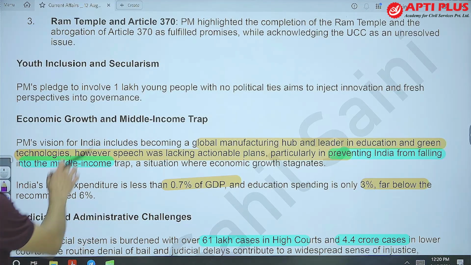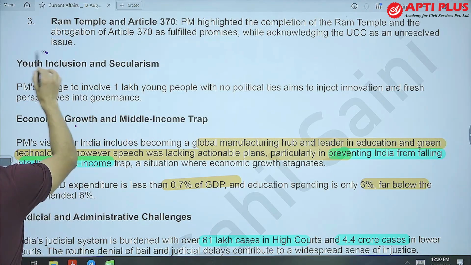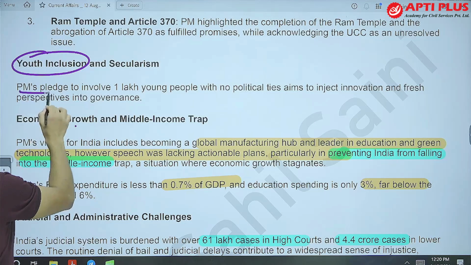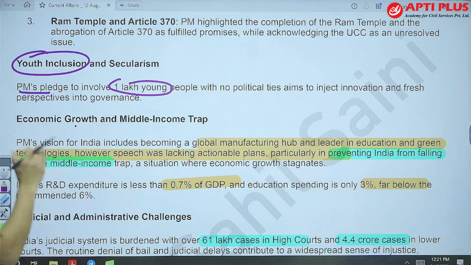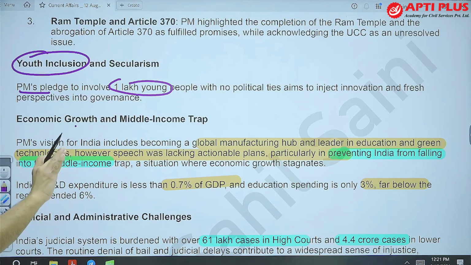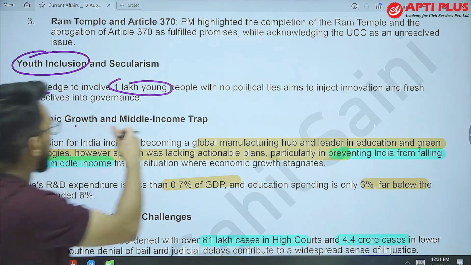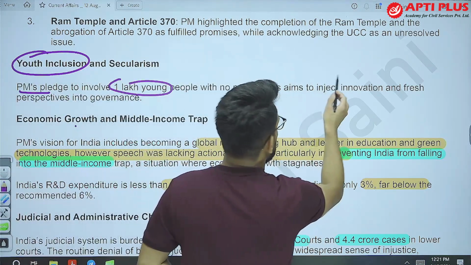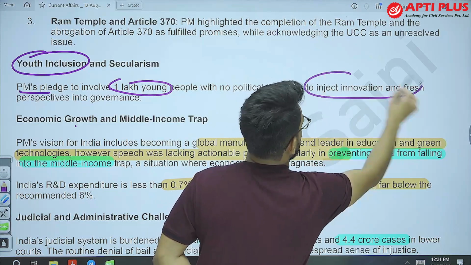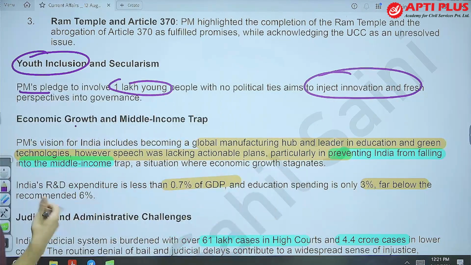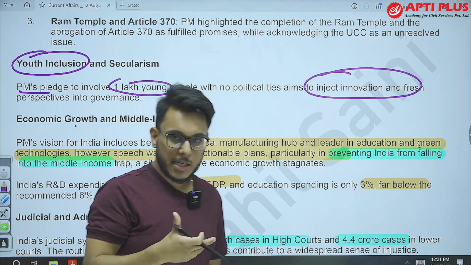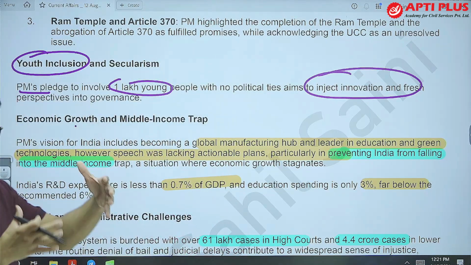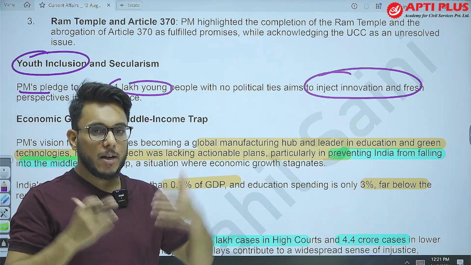Next, the Prime Minister talked about youth inclusion. The Prime Minister pledged that 1 lakh young people, without any political affiliation, without any political inclination, will be involved, and they will be asked how innovation, fresh perspectives and out of the box thinking can be brought into governance. So to take the viewpoint of the young people, the government will invite them.